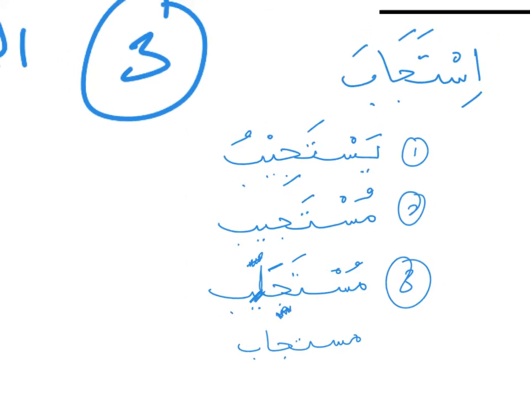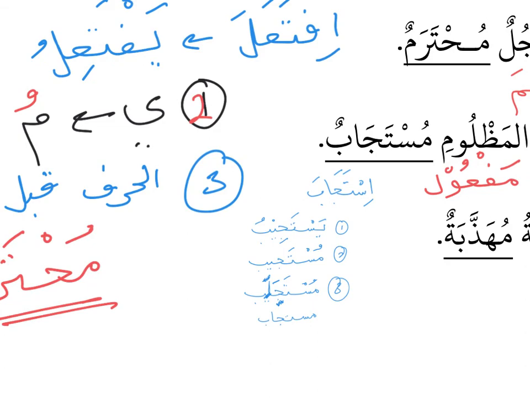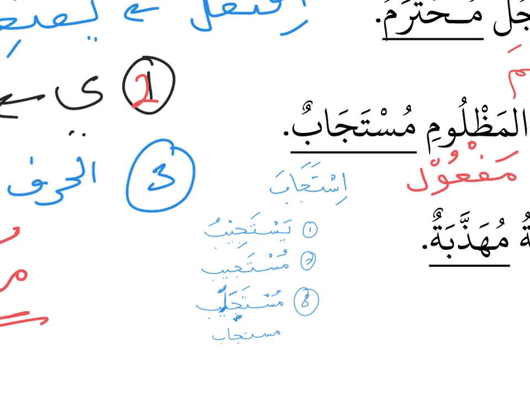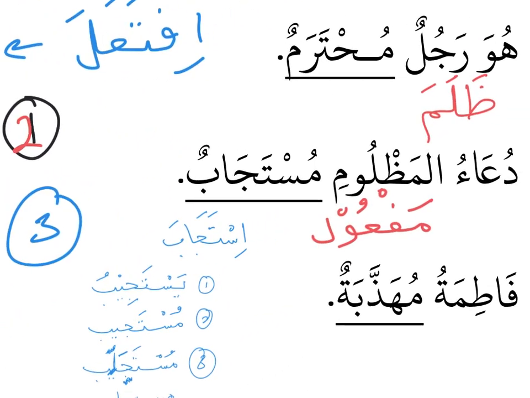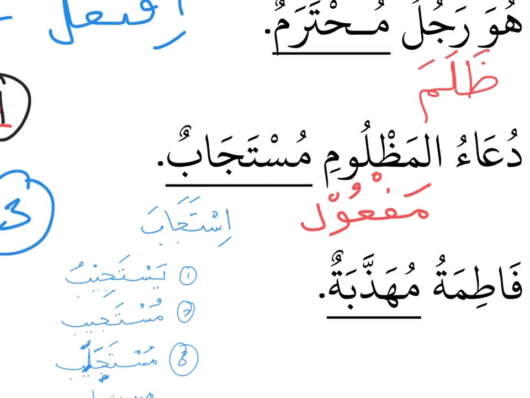So what is mustajab? Mustajab is from the word istajaba, to grant somebody's dua, then it is granted. So the meaning of the sentence is dua al-mazlum, the prayer of the one who is treated unjustly, is accepted by Allah. Okay, it will be granted by Allah. So that is the meaning of mustajab.